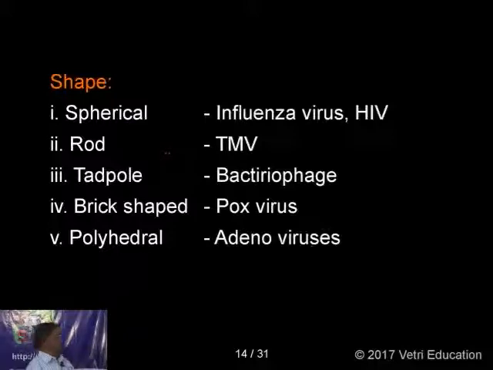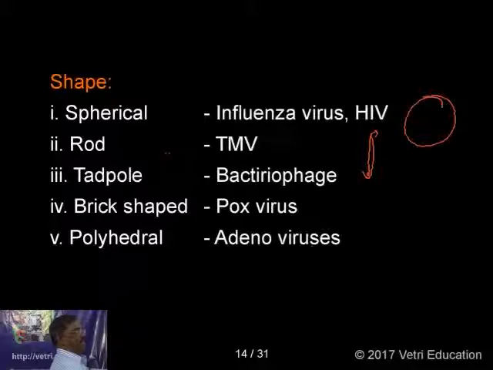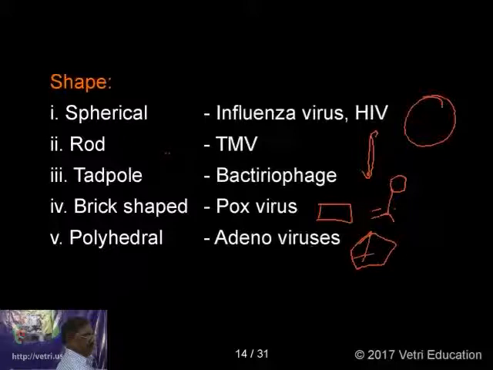Regarding the shape, it is divided into 5 types. The spherical shape, the influenza virus; the rod shape, tobacco mosaic virus; the tadpole shape that you can find in a bacteriophage; the brick shaped pox virus; and adenovirus, that is polyhedral. Many angles you can find, that is polyhedral virus.